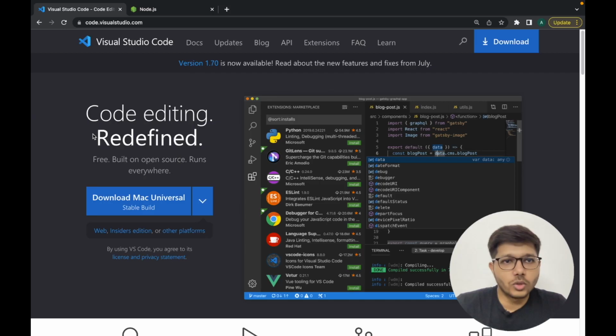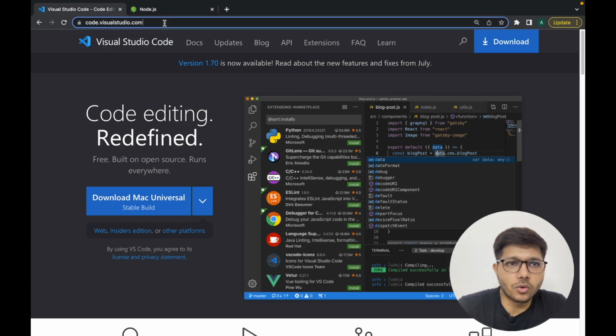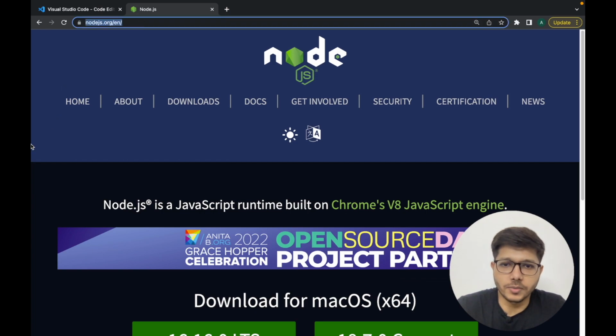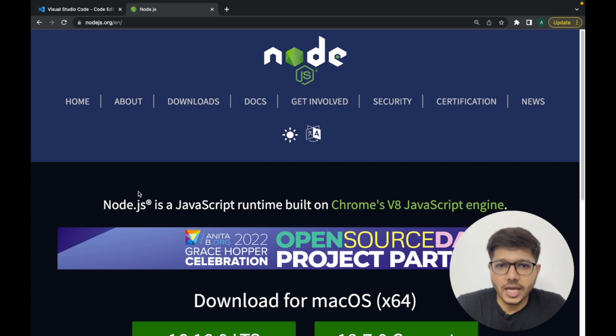In this data structures series, we are going to use the Visual Studio Code editor, since it is one of the best-loved code editors out there, which you can download from code.visualstudio.com. To run our JavaScript, we are going to use Node.js, and you can download Node.js from the nodejs.org website. So let us get started with arrays now.